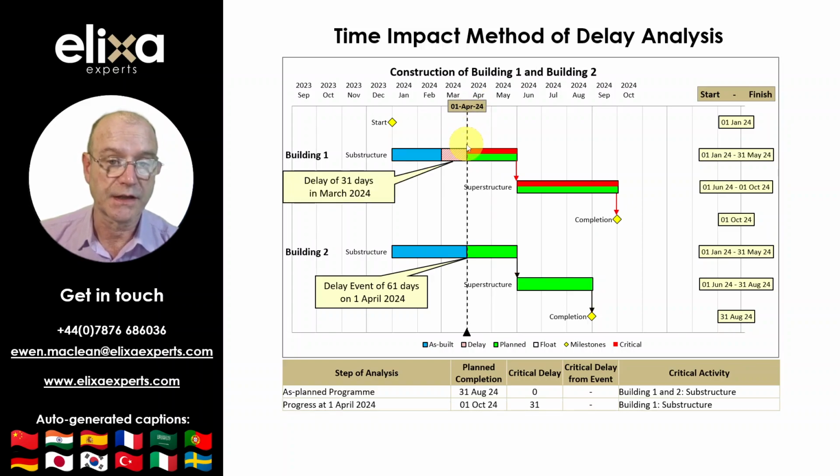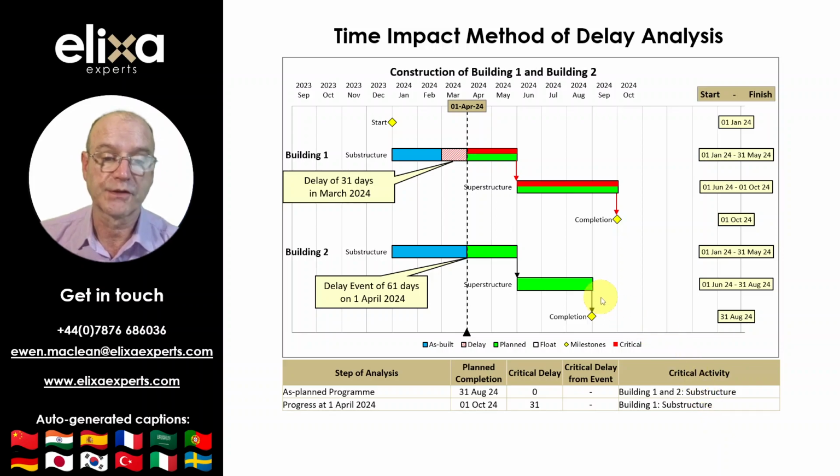When progress is added to the program, we can see that the contractor had progressed the substructure of Building 1, shown in blue here. But we can see there had also been a 1 month or 31-day delay before the substructure of Building 1 could be completed. Building 2 substructure progressed as planned. This 1 month delay to Building 1 pushed planned completion out to the 1st of October. And since the substructure of Building 1 is driving completion, it is critical at this time as recorded in the table.